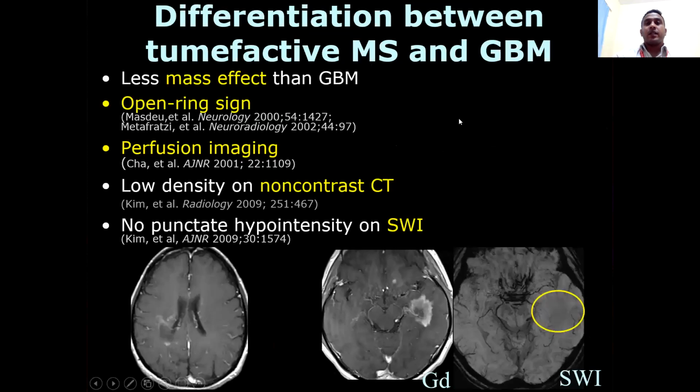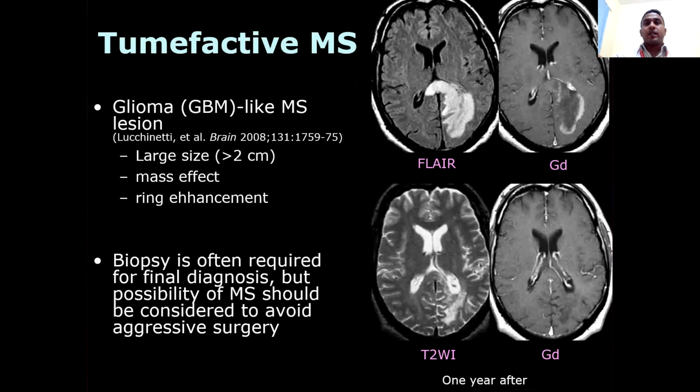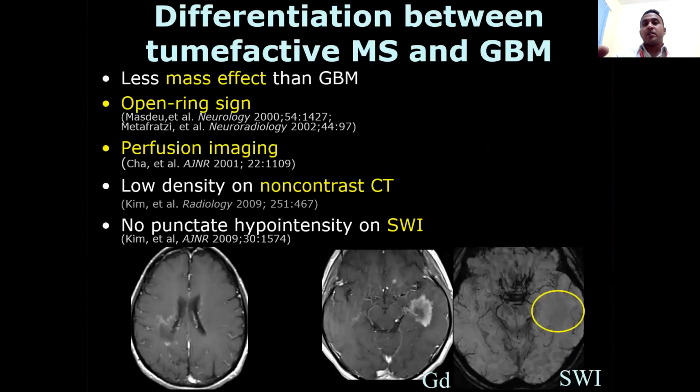So here what we are seeing is a lesion in the right occipital region. On FLAIR, there is extensive vasogenic edema. The same is almost hypo to isointense on T1 weighted images with peripheral contrast uptake. So we should be very careful before calling something metastasis because the management will vary significantly. One can be treated with just some steroids and some conservative management, and the other will require almost a radical resection of the same lesion.